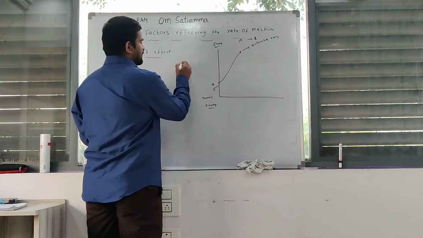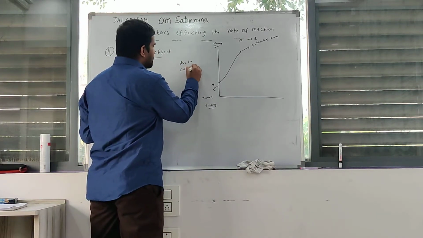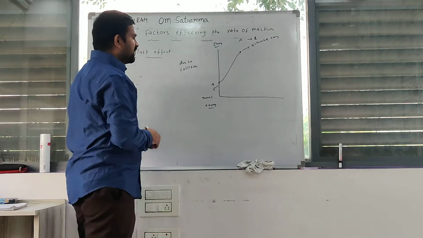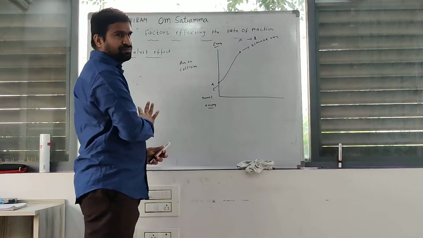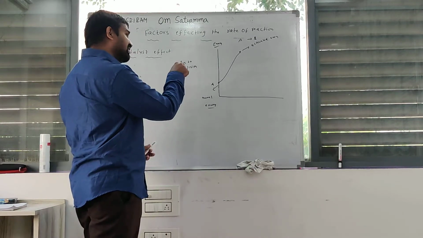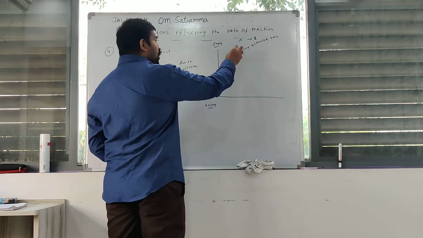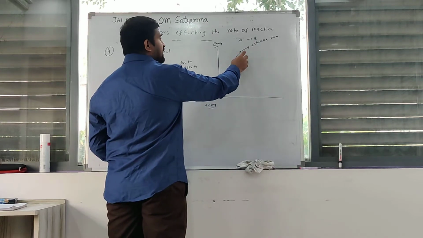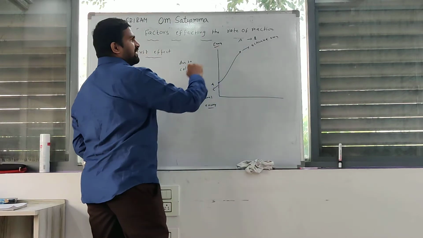Due to collisions. The reactant's initial stage has normal energy. If the reactant is converted to product, it needs this amount of energy. That amount of energy is called activated energy.